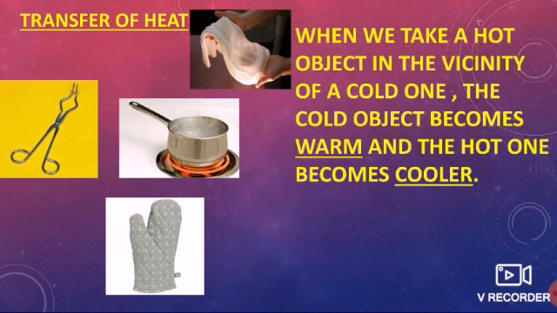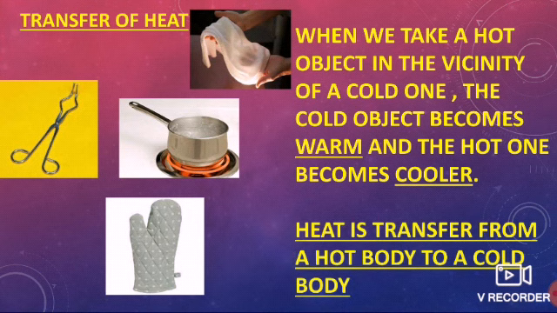So when we take a hot object in the vicinity of a cold one, what are we doing, students? Suppose I want to make the hot object cold, I will put it under the tap water, or somewhere where there is cold water. So the cold water becomes warm. Warm means it is not too hot and not even cold. And the hot object becomes cooler. As we keep the hot object in the cold water, the hot substance is reduced to a cooler one. So heat is transferred from the hot body to the cold body.